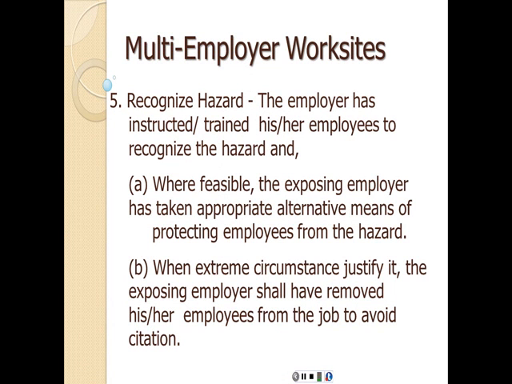Now, if these 5 conditions are satisfied in the exposing employer, then they're not going to be cited. They did their best, they recognized the hazard, they protected their employees by removing them from the area, they tried to change it, they notified someone about changing it at least.